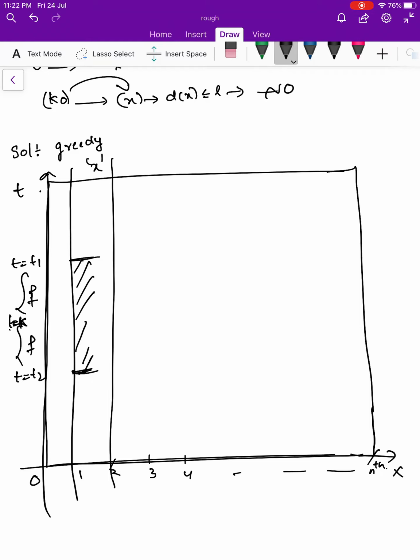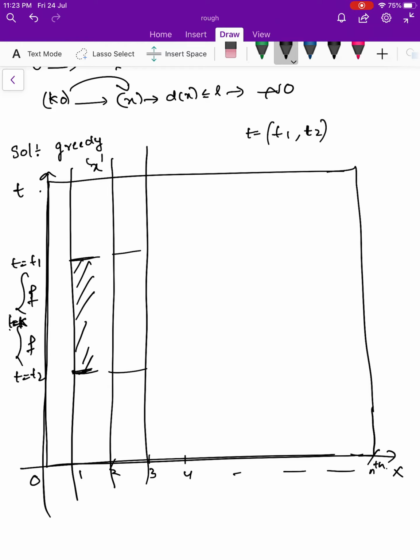So it means that for every shore there will exist two timelines, t1 to t2, during which if Goa is on that shore, she will drown. For some of the shores, these t1 and t2 will not even exist. That is, no matter what the time is, there will not be a timeline on which, if she is on that shore, she will drown. So for some of the shores there will not be a t1 and t2.